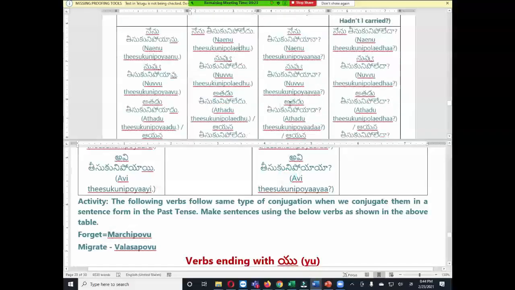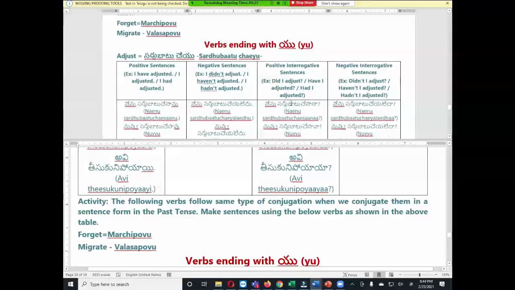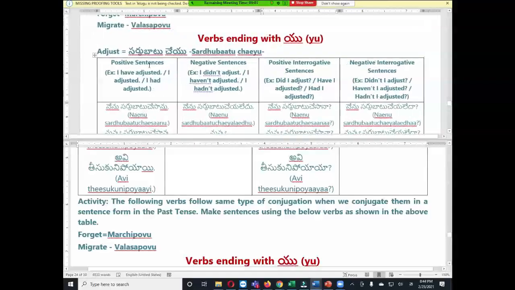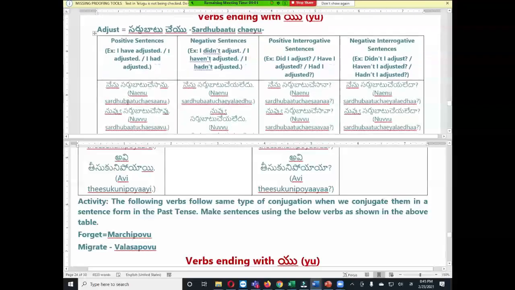Let us go to the next verb category. Okay, we have a very important category. We have more than 100 commonly used verbs with this, but in the dictionary you can find a lot of verbs. For this category I took one example, that is adjust. Adjust means sardubatu cheyu. Let us see the sentences. I will read now, then I will ask you to conjugate any other verb.